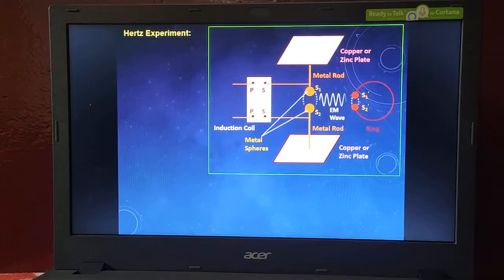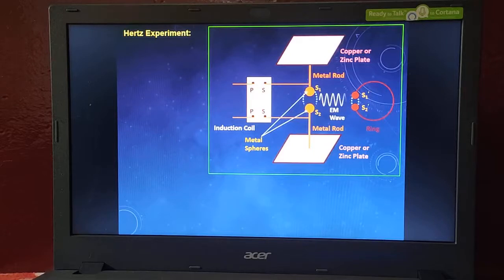Look at the diagram or picture very carefully. Once the metal sphere gets ionized, the energy separates from S1 and S2 and creates an electromagnetic wave. In that diagram we are showing only one wave, but it is a combination of electric and magnetic field waves. Don't get confused.